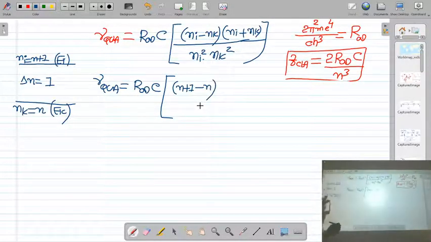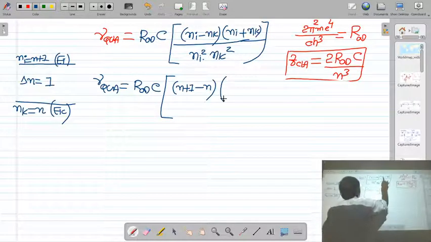So I am assuming the lower level is n and the upper level is n plus 1. So the difference of quantum number is 1. If you take this level as 2, then this level will be 3, and 3 minus 2 will be 1. Here, what is the value of ni?